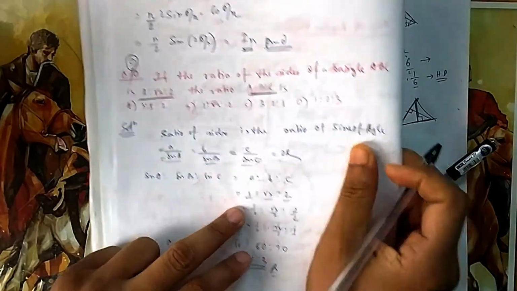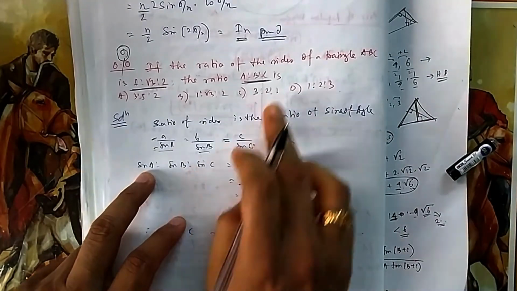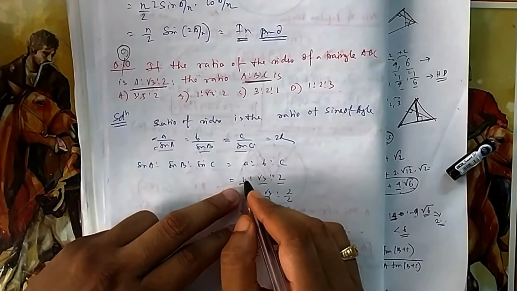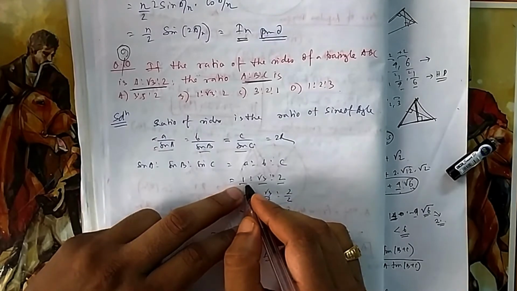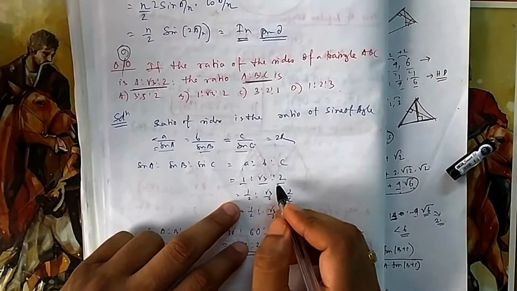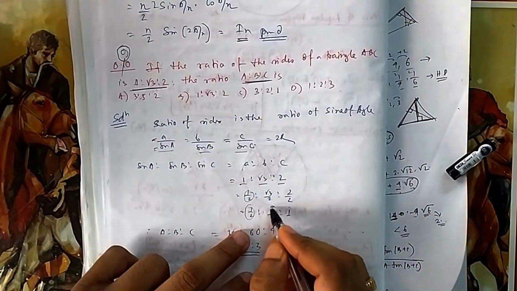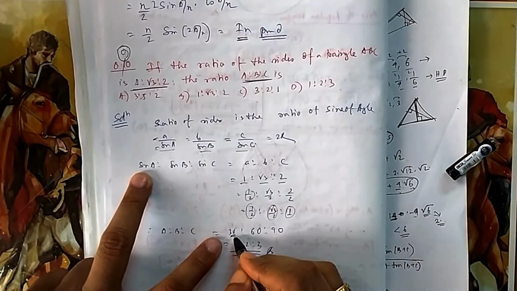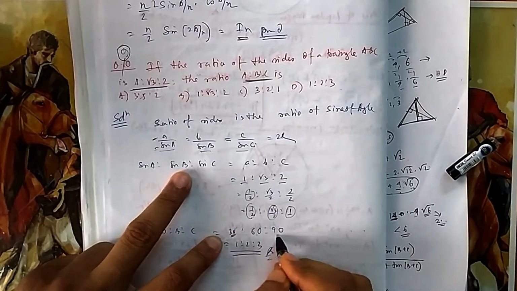Now to make it a standard form, because we need to find angles, what will be the best way? You divide it by 2, then it will be half, because we know the value of sine for half. Root 3 by 2 we also know, and 2 by 2 is 1, we also know. That's why I'm dividing each one by 2. So it becomes half, it becomes root 3 by 2, it becomes 1. So now you can see the first angle will be 30 degrees, then 60, then 90.